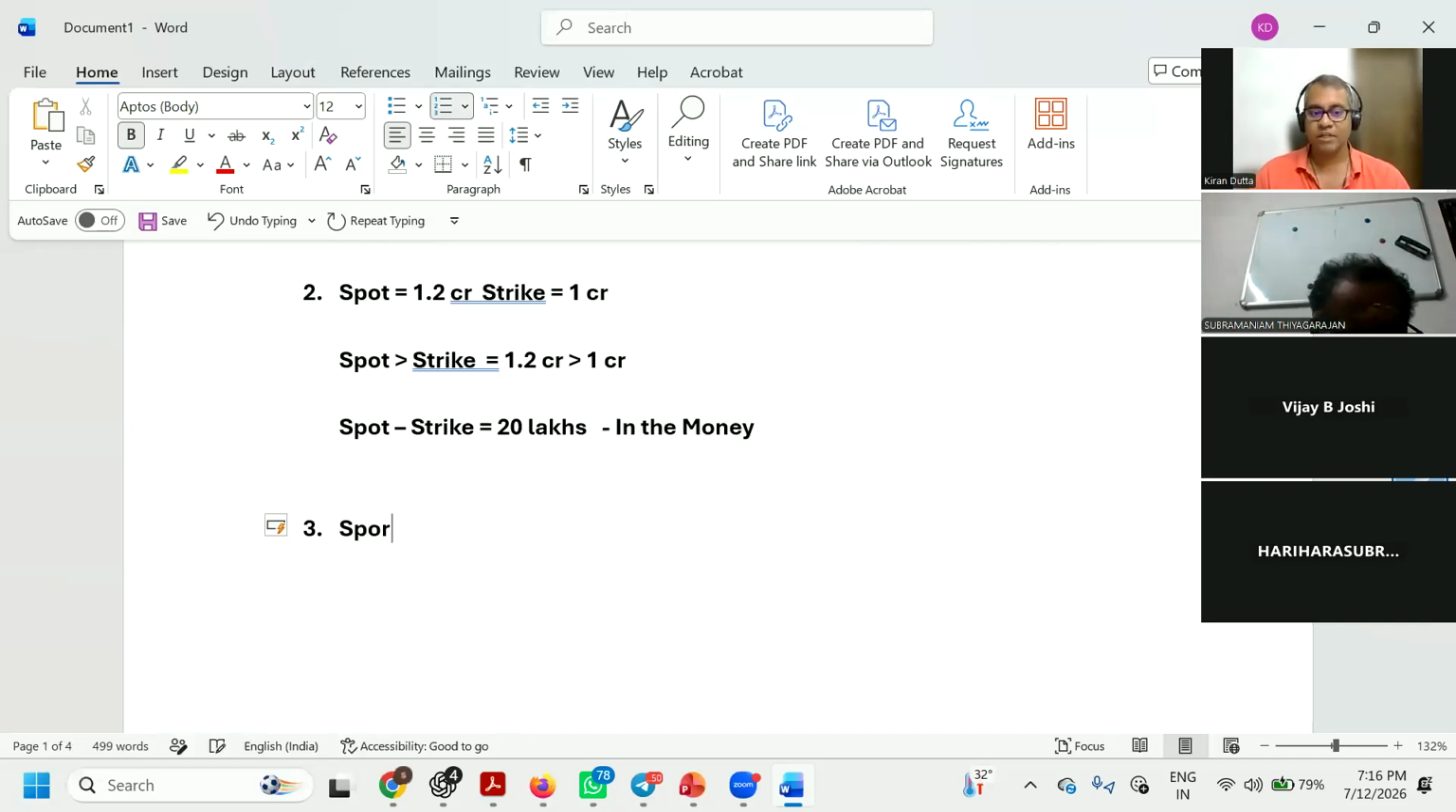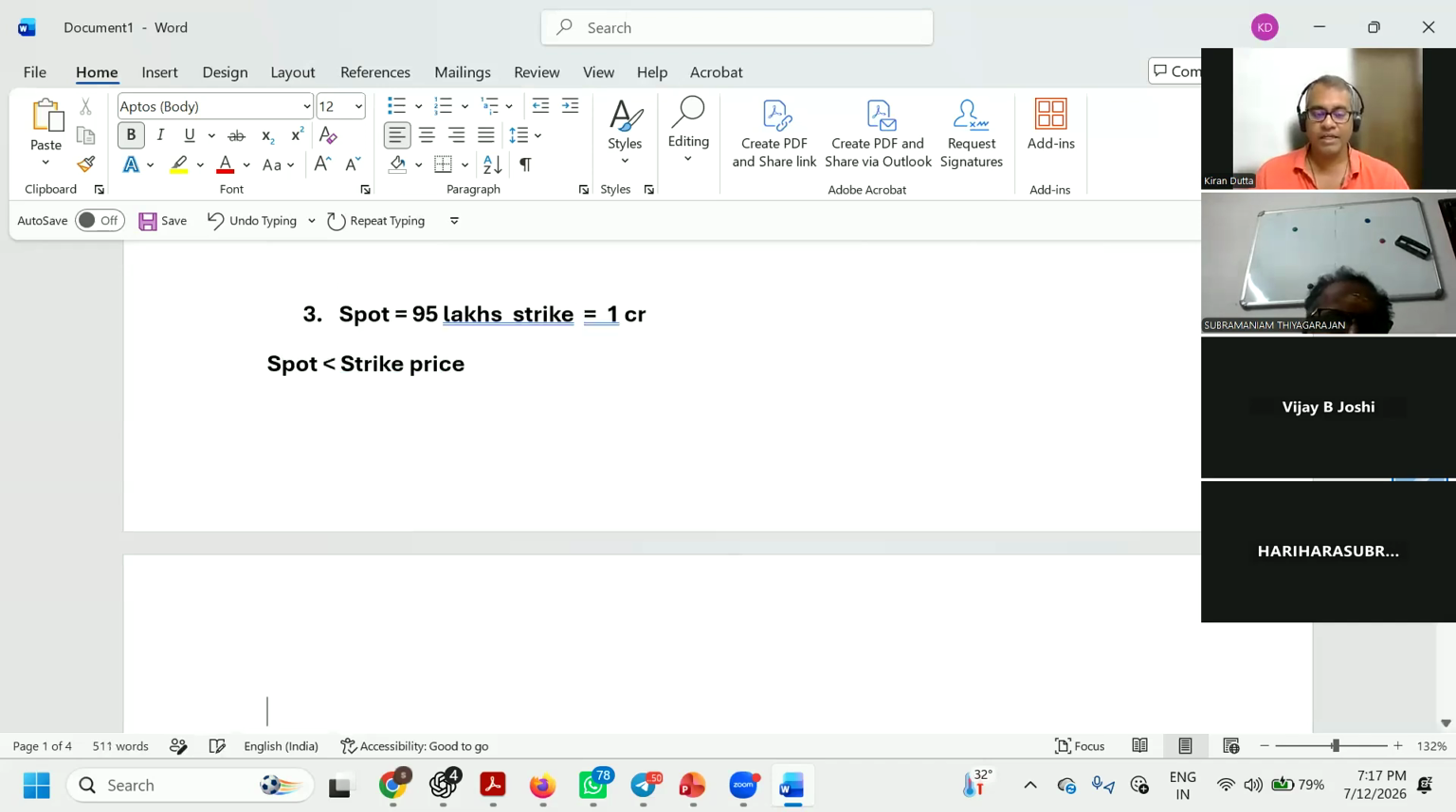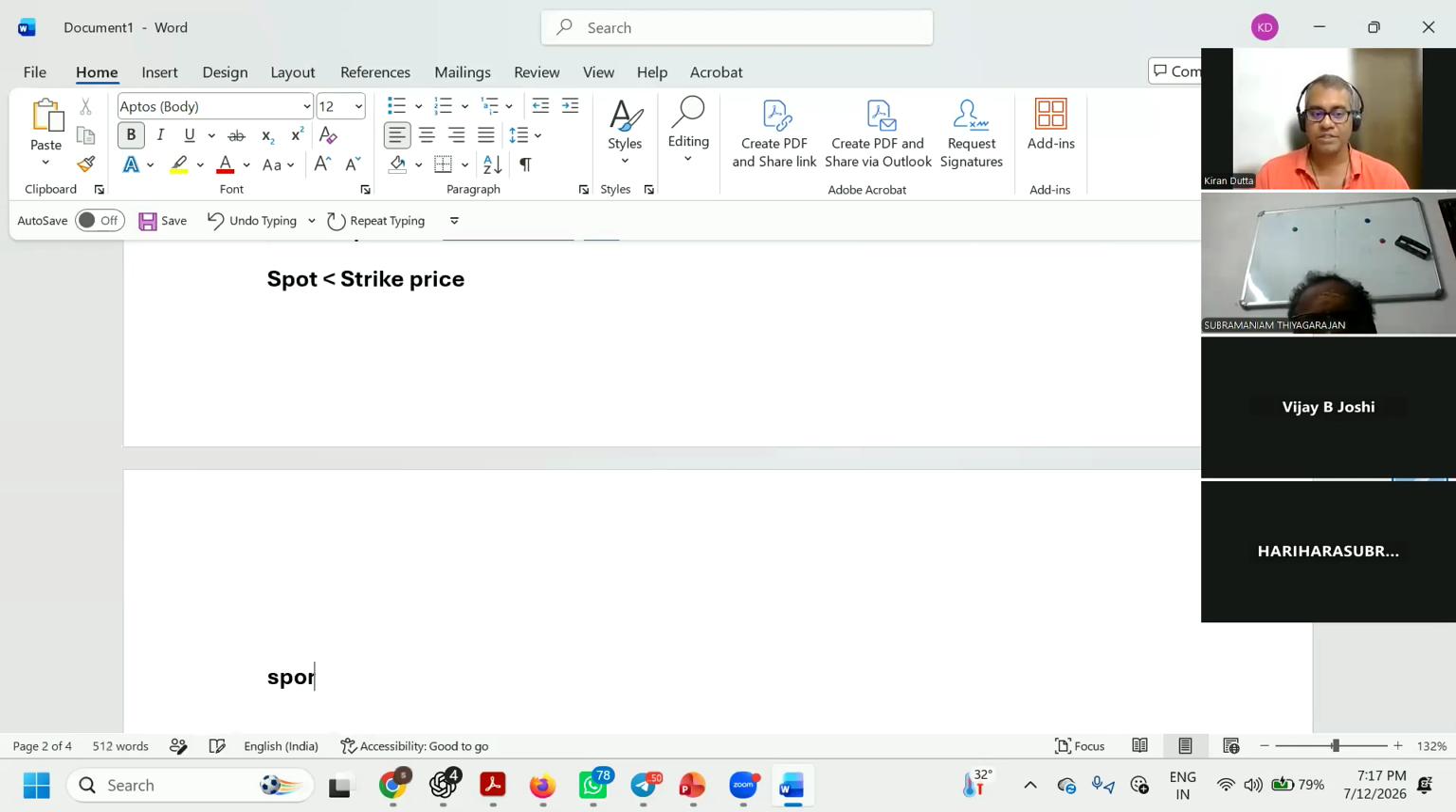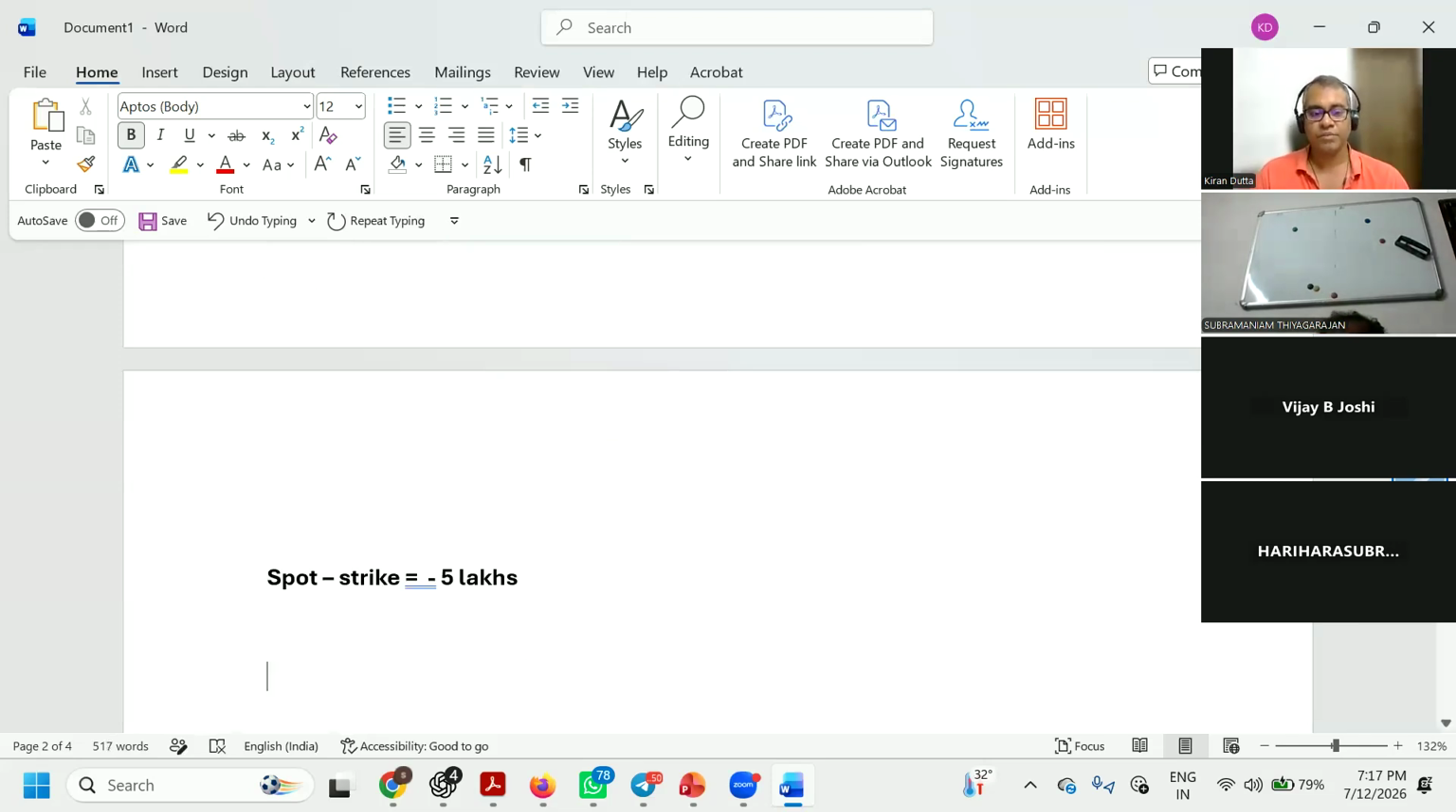Now, my spot is equal to 95 lakhs here. My strike, what is the promise that I have made? My strike is still 1 CR. First of all, ideally, I don't execute the contract, but in case I'm executing the contract, now let's understand the math here. My spot is less than my strike price, right? In case I'm executing the contract, spot minus strike is equal to minus 5 lakhs for me. This concept is actually called out of the money.